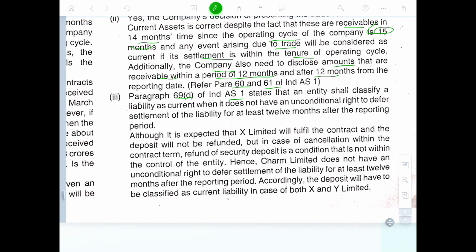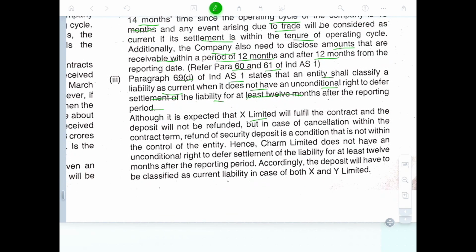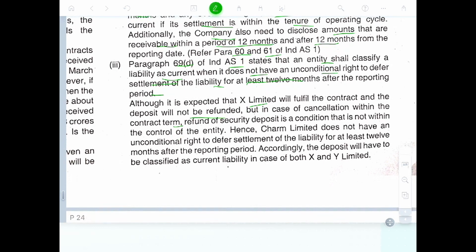Para 69(d) of Ind AS 1 states that the entity shall classify the liability as current when it does not have an unconditional right to defer settlement of the liability for at least 12 months from the date of the reporting period. So although X Limited has fulfilled the contract and the deposit will not be refunded, in the case of cancellation the customer will be refunded the deposit. The condition is not within the control of the entity. That means X Limited does not have the unconditional right to defer the settlement of the liability for at least 12 months after the reporting period. Accordingly, the deposit will be classified as a current liability in both cases.